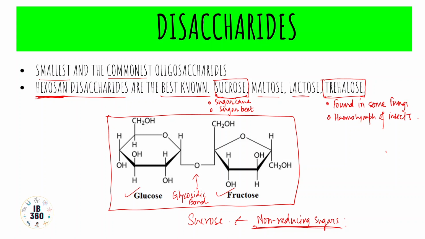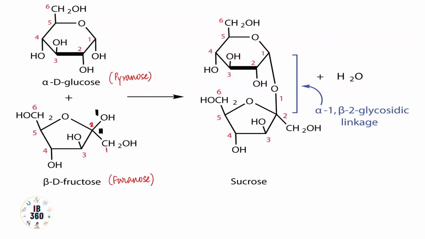Glucose forms a pyranose and fructose forms the furanose, the typical pentagon structure. See, in this particular depiction, you see there is alpha D glucose and beta D fructose. They are forming sucrose due to condensation, and this is the glycosidic linkage.